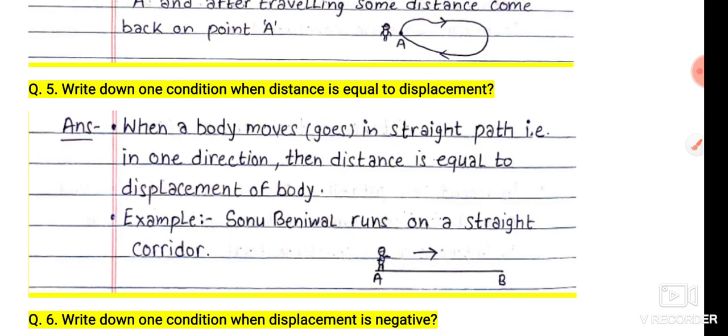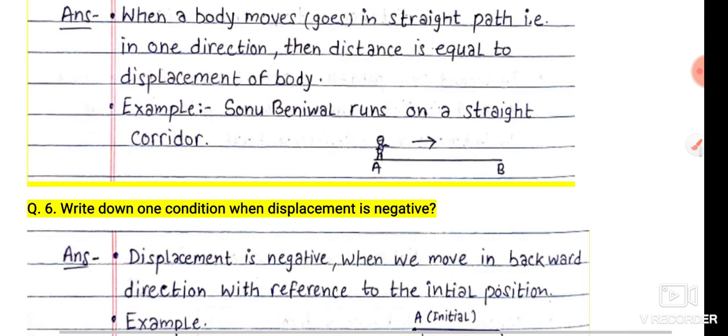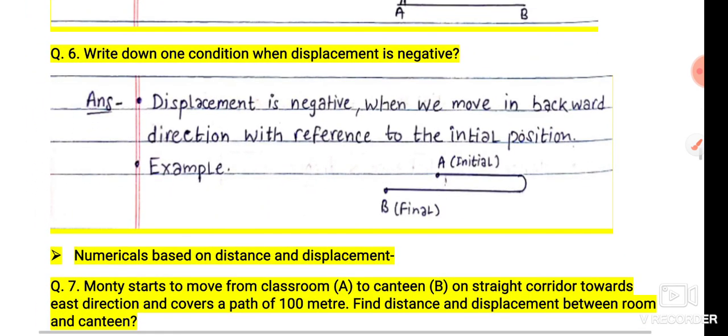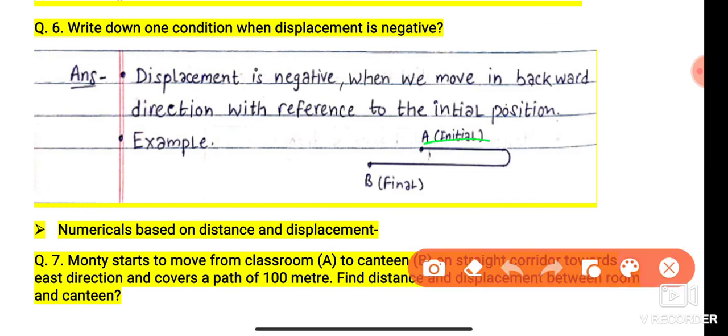Write down one condition when distance is equal to displacement. In a straight path, when a body moves in one direction, then distance is equal to displacement. Sonu Beniwal runs on a straight corridor. Write down one condition with negative displacement. Displacement is negative when we move in a backward direction with reference to the initial position. Here is the initial position, and the negative direction is with respect to it.